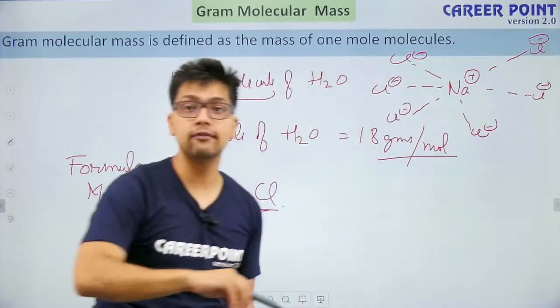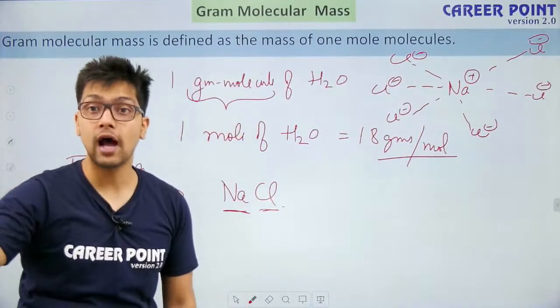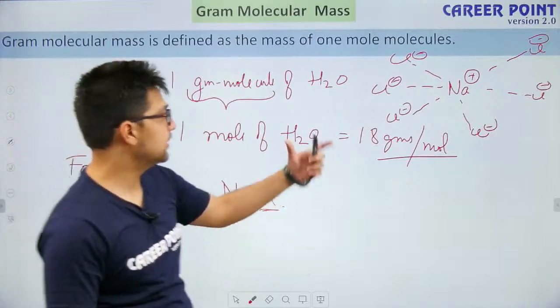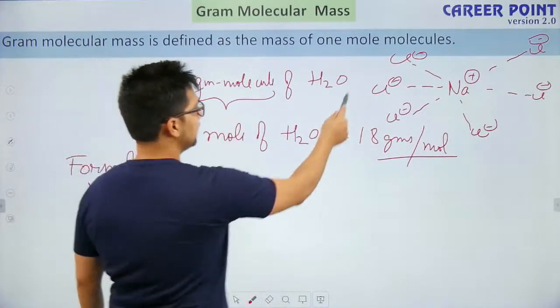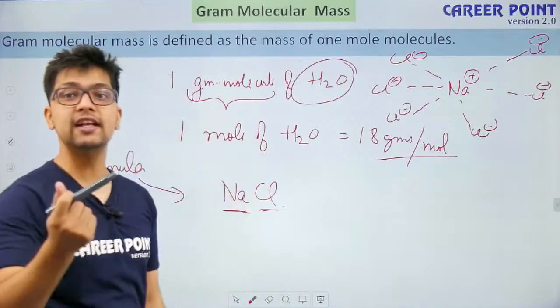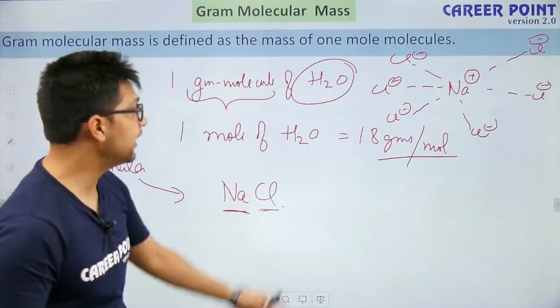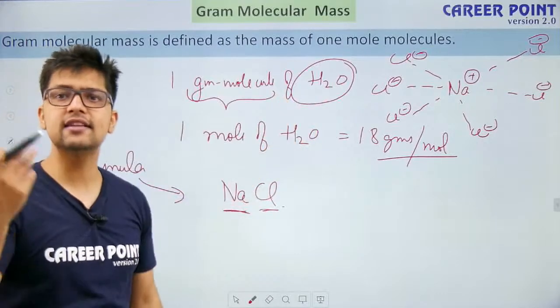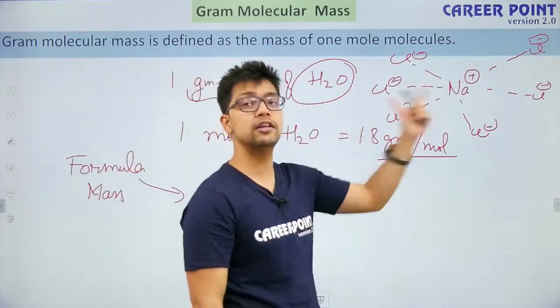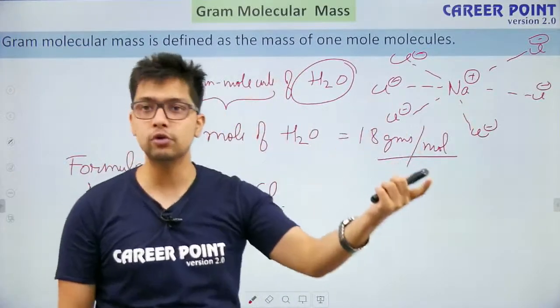Similarly, each chlorine will be surrounded by 6 sodium cations. So basically, there is no individual identity. Let's, for example, take water. Water is an individual molecule, whereas when I'm talking about something like NaCl, NaCl is a crystal where there are thousands of sodium and thousands of chlorine present.